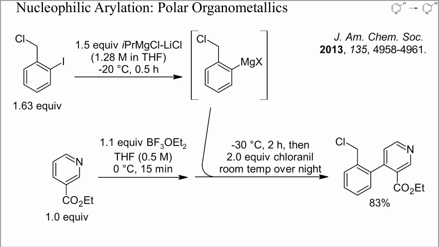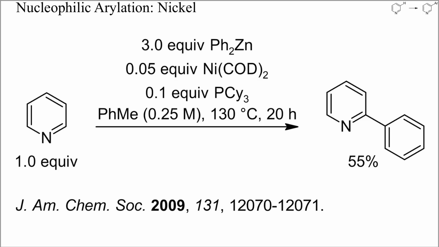Here, ethyl nicotinate was first activated with boron trifluoride etherate and then arylated with a Grignard reagent. Dehydrogenation of the dihydropyridine with tetrachlorobenzoquinone gave a high yield of arylated pyridine. Still less nucleophilic than Grignard reagents are organozinc compounds, but these can be added to pyridines with the aid of nickel complexes. In this example, 5% of a nickel-0 complex was used, and after 20 hours at 130 degrees Celsius,